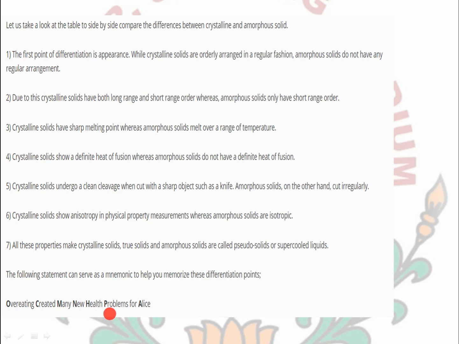Next, P shows the cutting. Okay, cutting slice or cleavage. Okay. Next, A shows the types of solid. Okay, types of solid: amorphous solids are supercooled liquids or pseudo solids, while crystalline solids are true solids. Okay, let's move further.